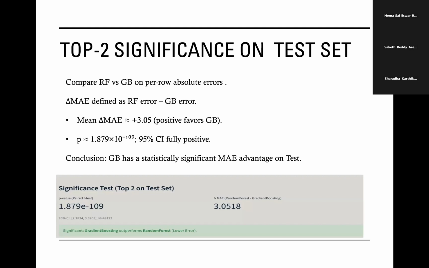On the test set, we directly compare random forest versus gradient boosting on per window absolute errors. We define the difference in MAE as random forest error minus gradient boosting error. The difference in MAE is about plus 3.05, which means gradient boosting's MAE is lower by around $3, and the p-value is roughly 1.9 times 10 to the power minus 9, with a 95% confidence interval that is fully positive. So for this particular test window, gradient boosting has a statistically significant MAE advantage over random forest.